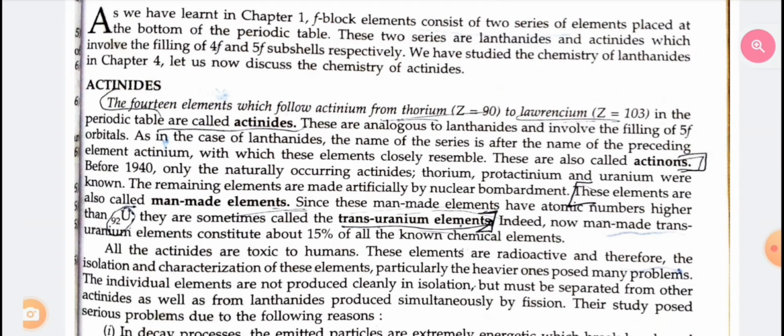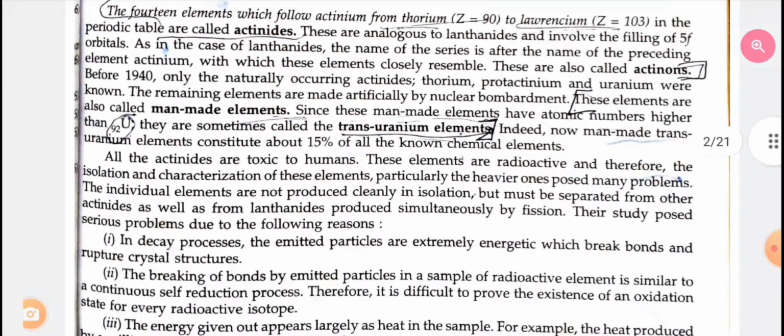All the actinoids are toxic to humans. These elements are radioactive and therefore the isolation and characterization of these elements, particularly the heavier ones, posed many problems. The individual elements are not produced cleanly in isolation but must be separated from other actinides as well as from lanthanides produced simultaneously by fission. Their study posed serious problems due to the following reasons.